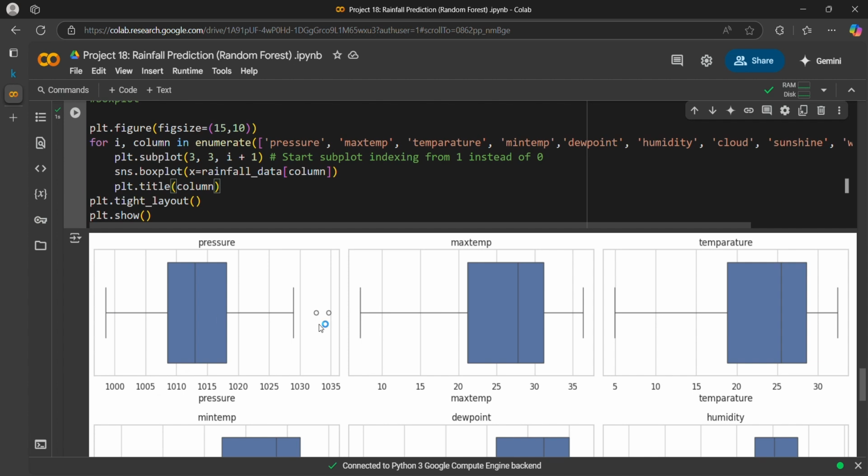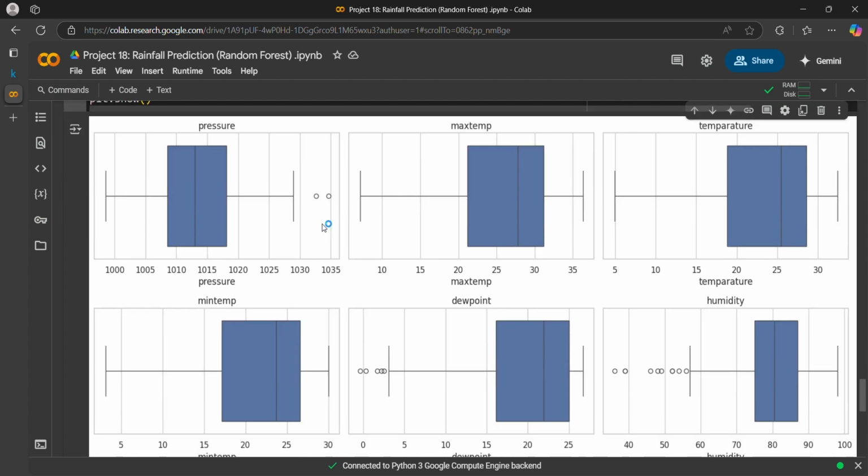Whatever you see here are known as the outliers. Outliers are any data points beyond Q3 plus 1.5 IQR. This is the basic formula: Q3 plus 1.5 times IQR.